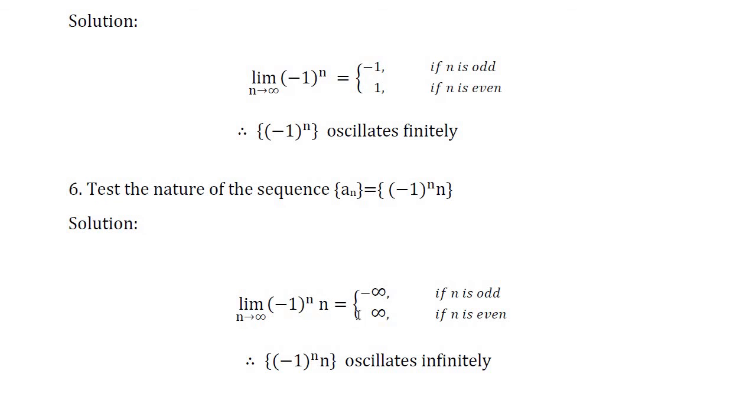Minus 1 into infinity is minus infinity. Similarly, if n is even number, minus 1 to the power of even number is plus 1. Plus 1 into infinity is plus infinity. Means the limit of the term is oscillating between minus infinity and plus infinity, which means the sequence is oscillatory sequence, or it is also called as the sequence oscillates infinitely.